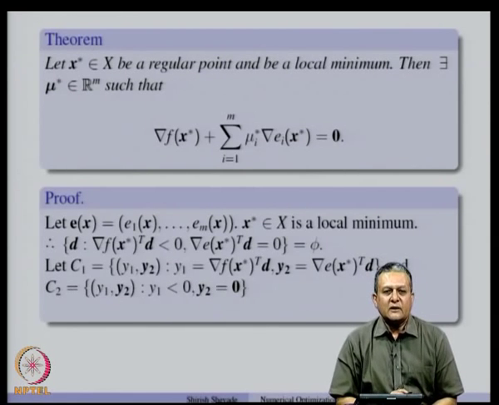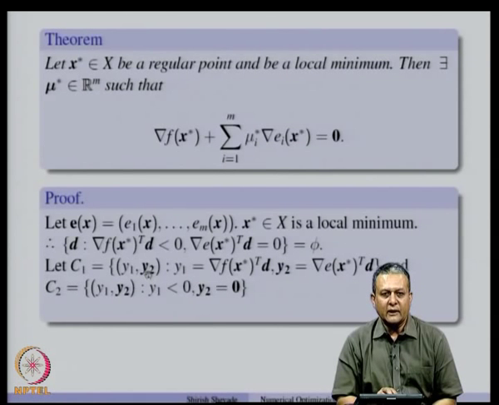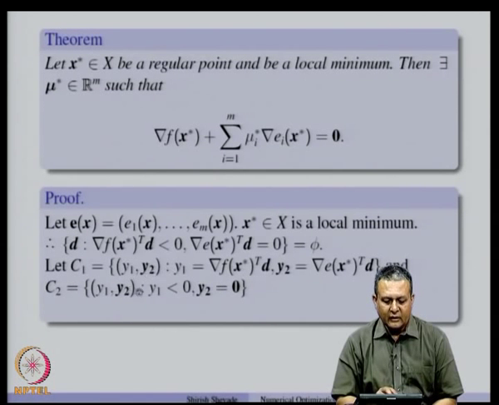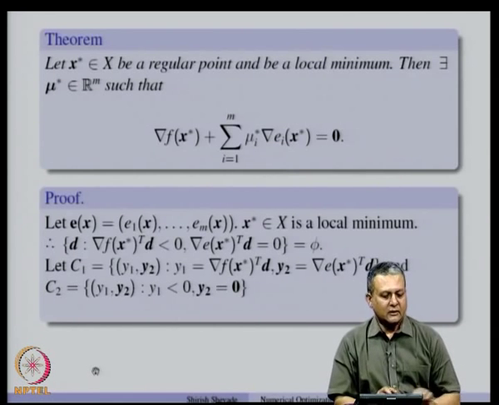Now, if we define two sets C 1 and C 2. C 1 is all pairs y 1, y 2, where y 1 is gradient f x star transpose d and y 2 is gradient E x star transpose d. Note that y 2 is a vector here, because E is a matrix. Then take another set C 2 where y 1 is less than 0 and y 2 is equal to 0. Then you will see that C 1 and C 2 are convex sets and they have an empty intersection.